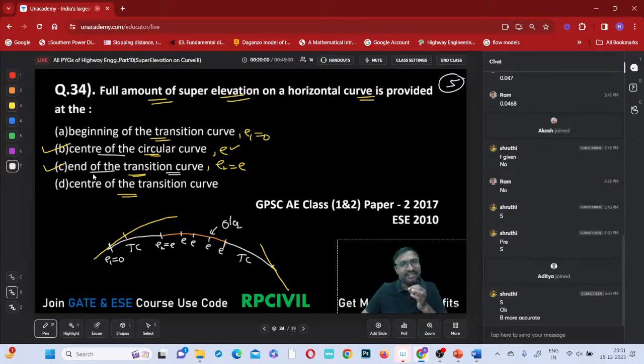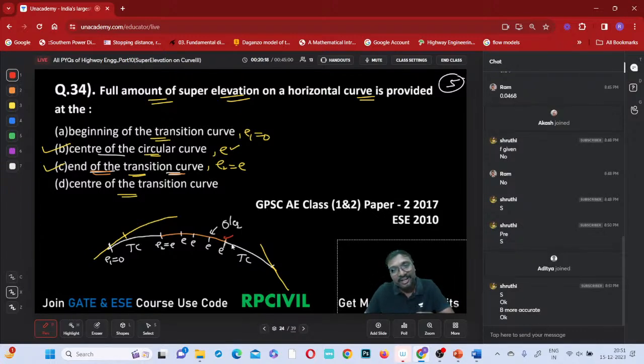At the end of this transition curve, do you provide which one? Are you providing any other value, or will you be providing a full super elevation only? Full super elevation only will be provided at the end of this transition curve. If you think that this is a start, and if I take this one as a starting point and that one as the ending point, you cannot take it like that. Generally, from the starting point to the ending point, we take it as 0 to the full e value changing.